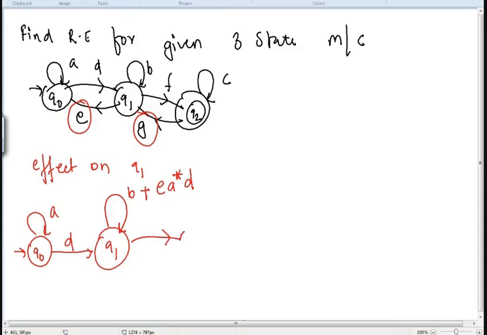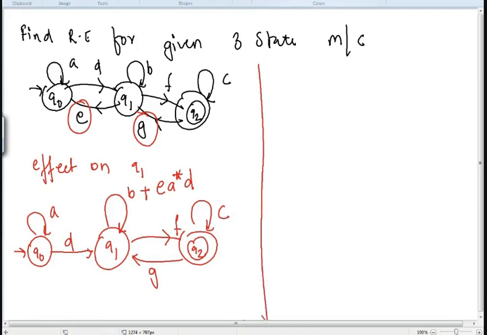And let us say that in the first step I have kept my G loop as it is. मैंने G को जैसे के वैसे रखा है. Next step में मैं उसको eliminate करती हूँ. So up till this part clear. Now I will be eliminating G. To eliminate G, I can take effect on Q1 or on Q2. But since this is a middle state, I will try to take the loop on Q1 state.